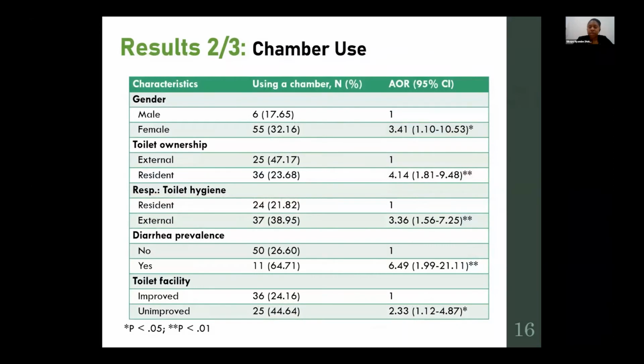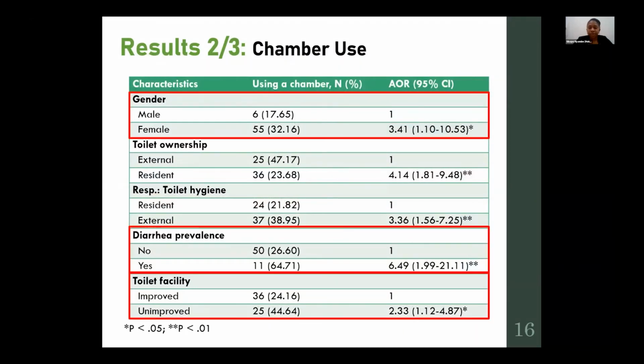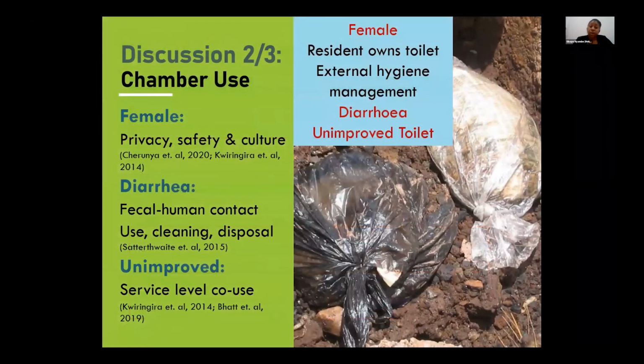The second result was about chamber use, and I'm going to focus on gender, diarrhea prevalence, and toilet facility. According to our results, females had higher odds of using chambers. Many of these would be due to issues of privacy, safety, and culture. Most of the toilets were outside and pit latrines. So we have to understand that females would have different needs and different concerns when using the toilet, making chambers a better option at times.